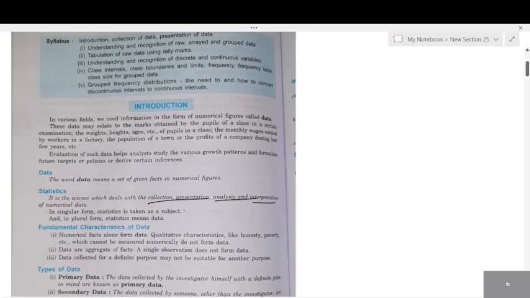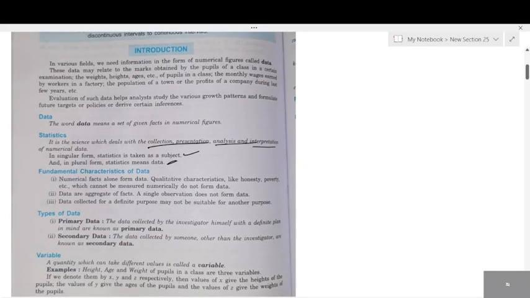Go through all this for MCQ. In singular format, we call statistics a subject. In plural form, you call it data. Plural is on collection. On the whole, we call it data. Then, when it comes to numerical facts, look here. Qualitative characters like honesty, poverty. Can you measure honesty, poverty in terms of number? Is it possible?